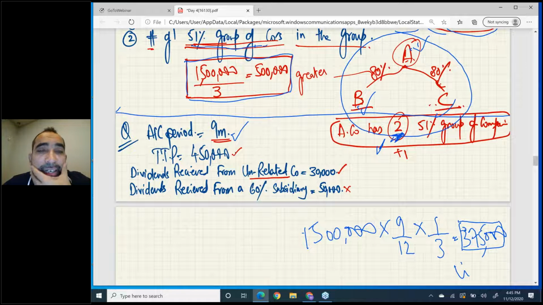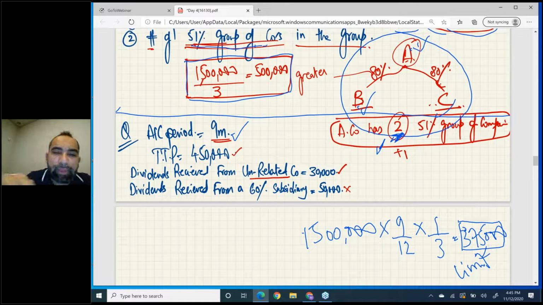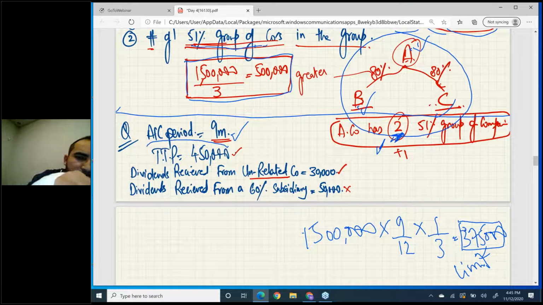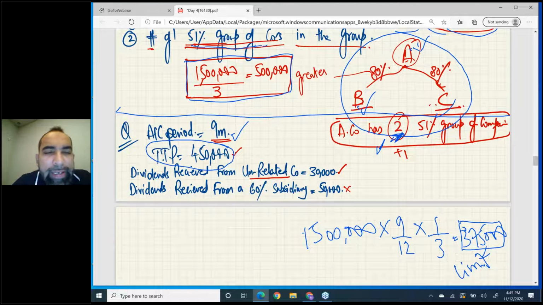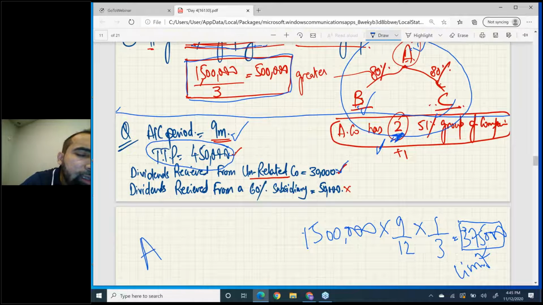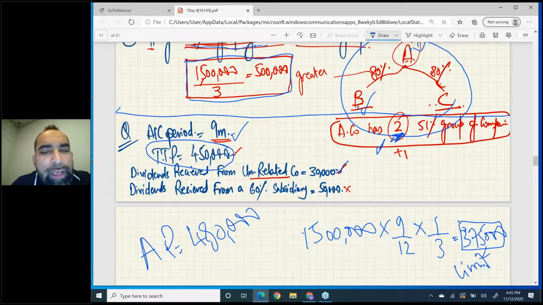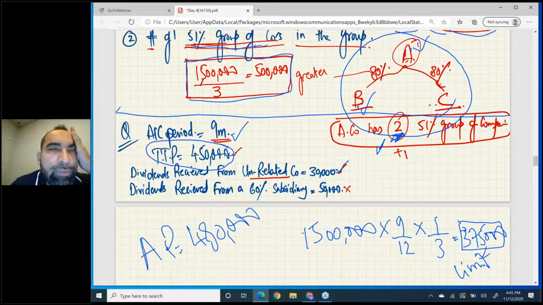Now let's calculate AP. In AP, we first write TTP, and then we add dividends from an unconnected or unrelated company, this dividend. So 450 plus 30. In this case, AP is 480. AP, augmented profit, is 480.